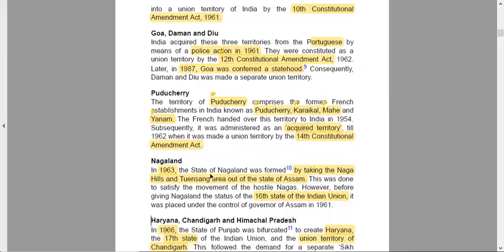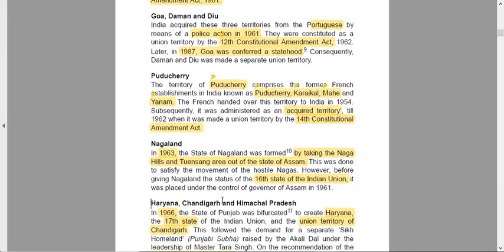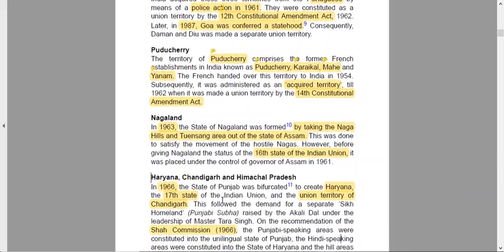Nagaland in 1963. So basically first we had Gujarat, Maharashtra, then we had Goa, Daman, Diu, then we had Puducherry, then we had Nagaland. In 1963 Nagaland was formed by taking the Naga Hills and Tuensang Hills out of Assam. This was done to satisfy the movement of hostile Nagas. However, before giving Nagaland the status of the 16th state of the Indian Union, it was placed under the control of the Governor of Assam.